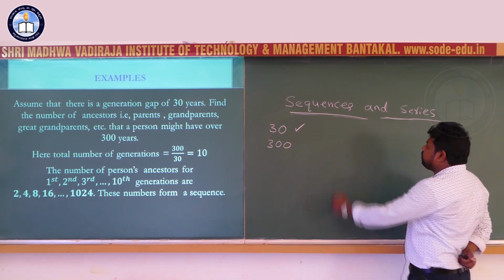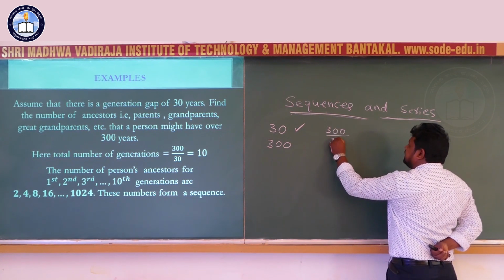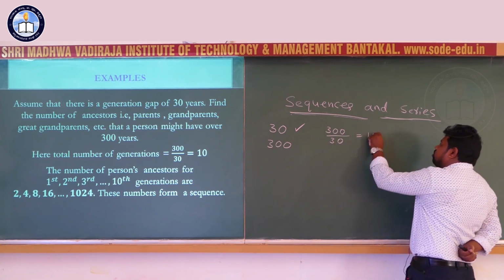Since the generation gap is 30 years, the number of generations is 300 by 30, that is equal to 10.